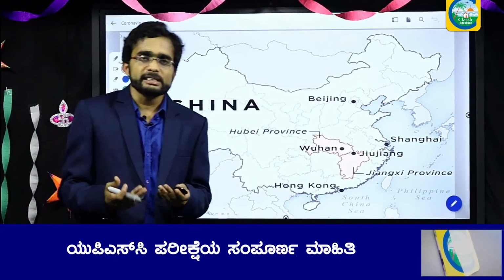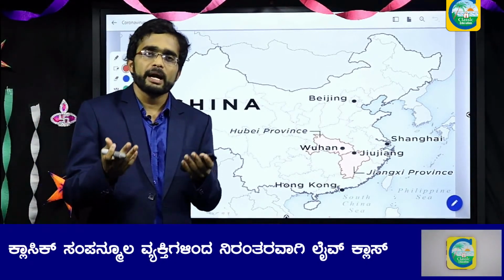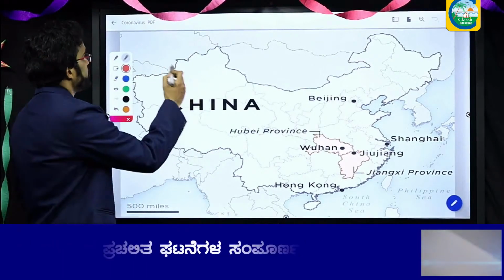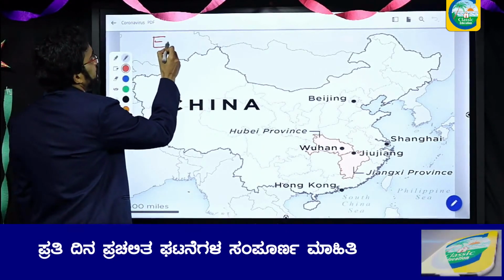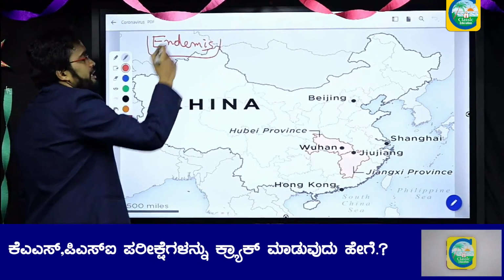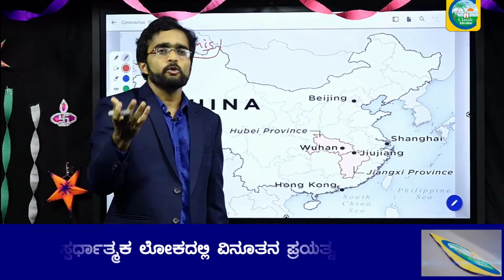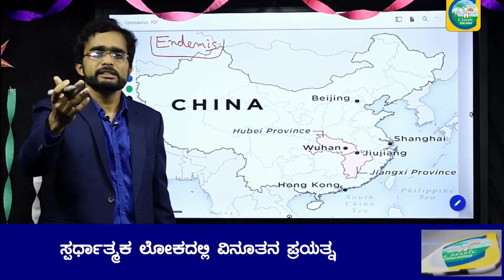So now let us understand what is the difference between endemic, outbreak, epidemic and pandemic. Let us take the term, first of all, endemic. What is endemic? You might have studied in biodiversity, some certain animals will be endemic to certain regions. For example, Nilgiri tahr is endemic to the South Indian region.